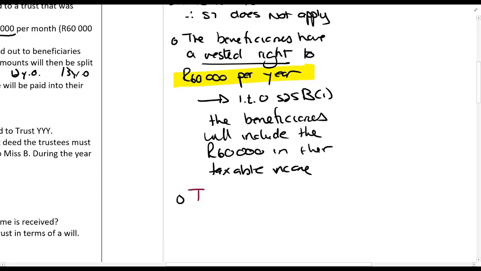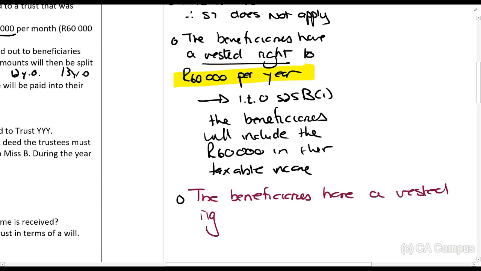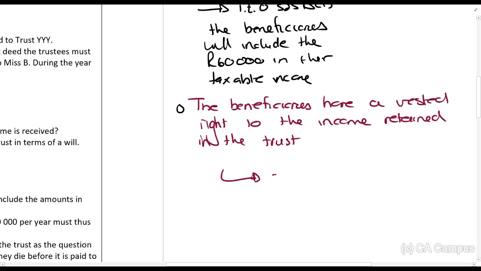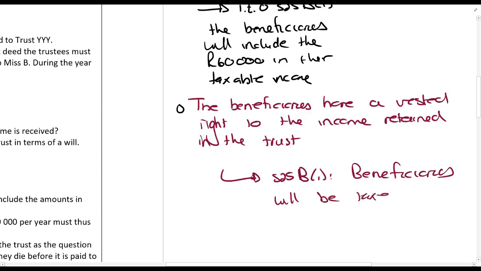So the beneficiaries have a vested right to the income retained in the trust. So section 25B1 will apply, and the beneficiaries will be taxed. Alright, that's the first one.